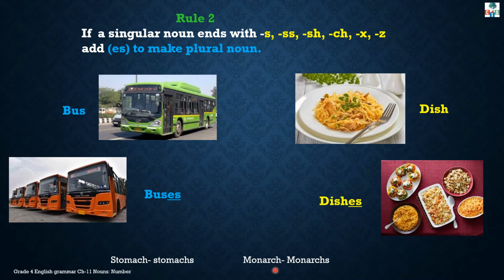And we will not add es to make its plural form. We will add s only. Which sound did we get, children, at the end of this word? Monarch. K. K sound is there. So that's why we will add only s to make its plural form. Okay. See these words. Bus. S sound is there. Dish. Sh sound is there. So that's why we added es to make plural nouns.